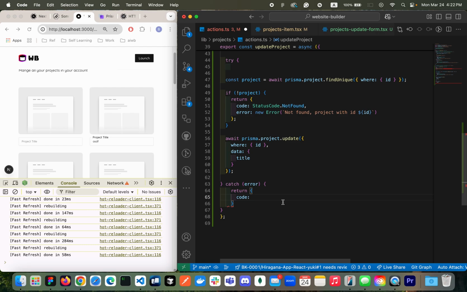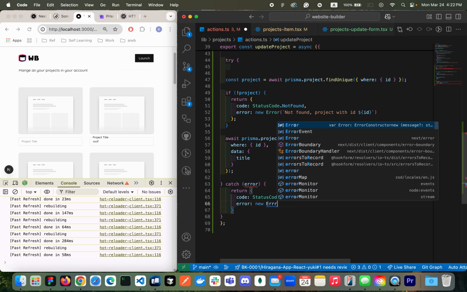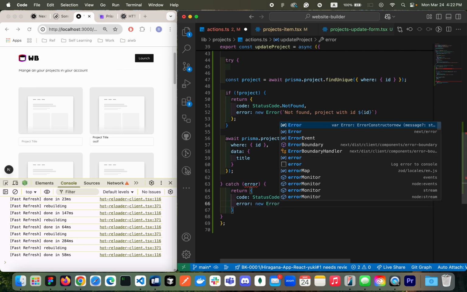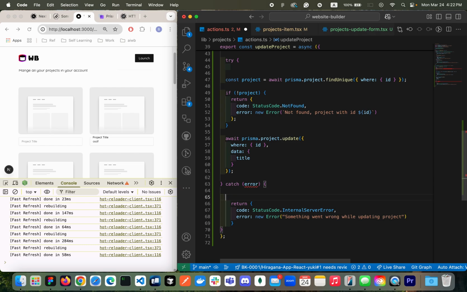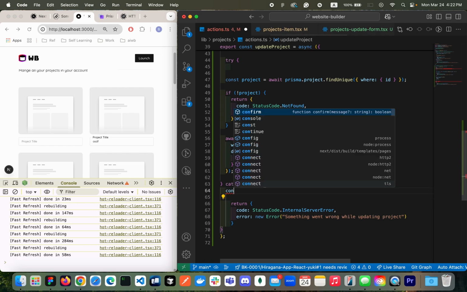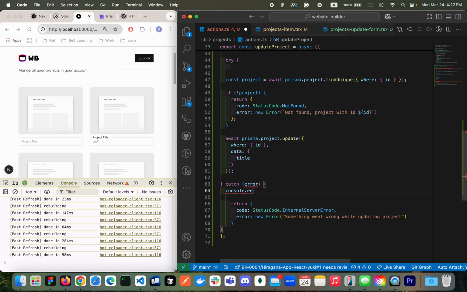And then I'll be using status code dot internal server error, right? And then I'll be passing error, and then it's going to be new error, and then something went wrong while updating a project, right? So which is good. And then we're gonna do console dot error, and then pass the error here.